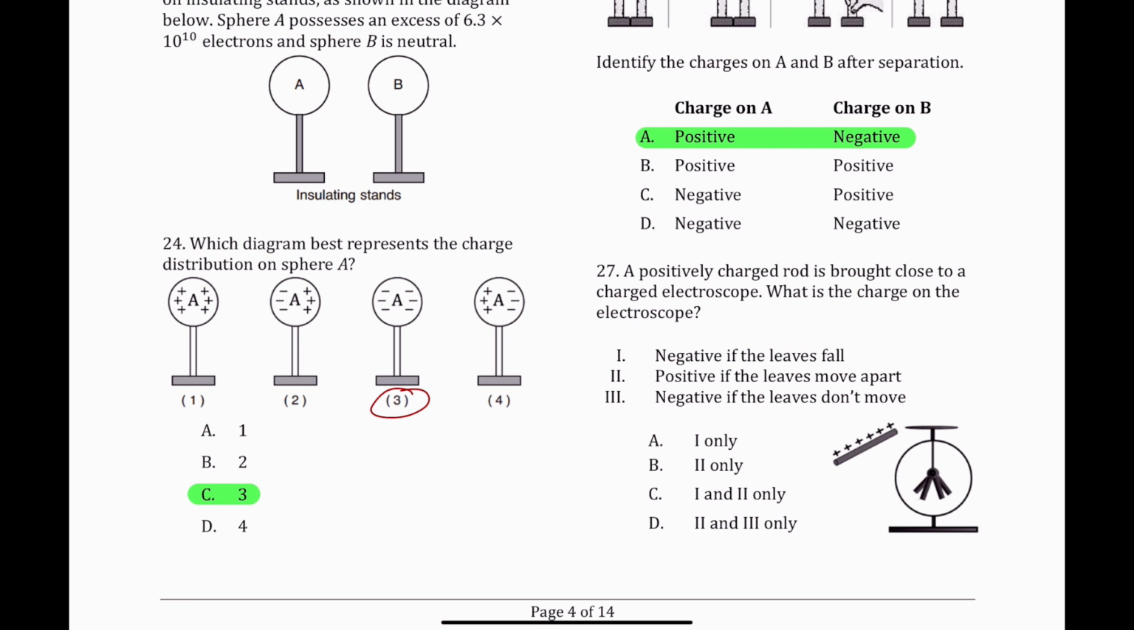27. A positively charged rod is brought close to a charged electroscope. What is the charge on the electroscope? 1. Negative if the leaves fall. That's right. 2. Positive if the leaves move apart. Yes, that's right. 3. Negative if the leaves don't move. That's wrong. So the answer is 1 and 2 only, which is C.